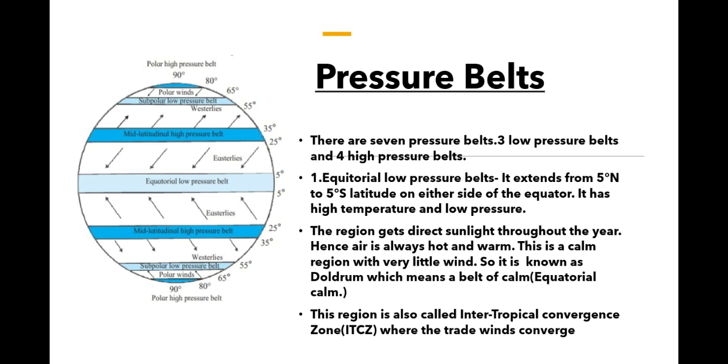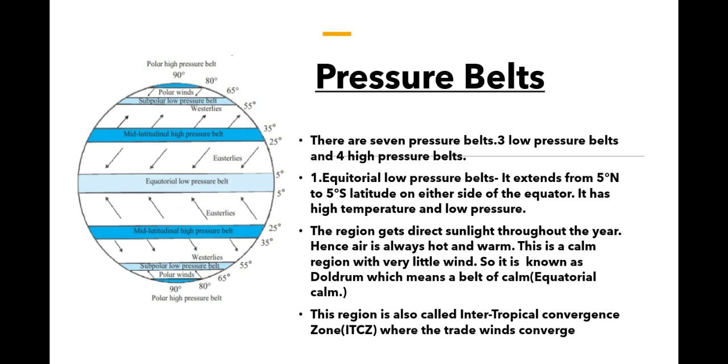These winds blow from polar high pressure belts to subpolar low pressure belts. They blow from northeast to southeast in the northern hemisphere and southeast to northwest in the southern hemisphere. These are the cold dry winds blowing from the polar ice caps. You can see there the arrows showing the easterlies blowing towards the equatorial region. Then we have westerlies going towards the polar region, polar winds coming towards the subpolar low pressure belts. So these blow in these directions.